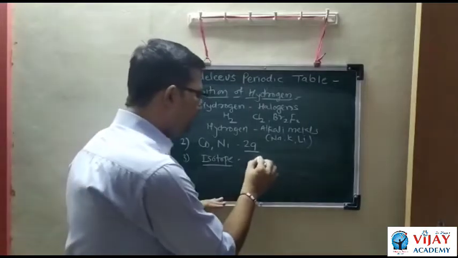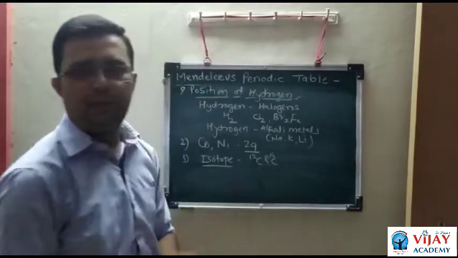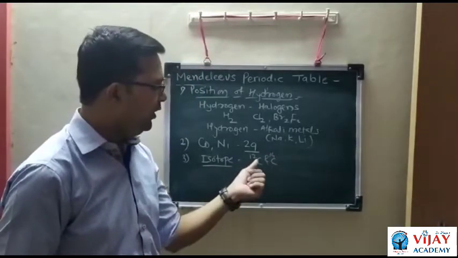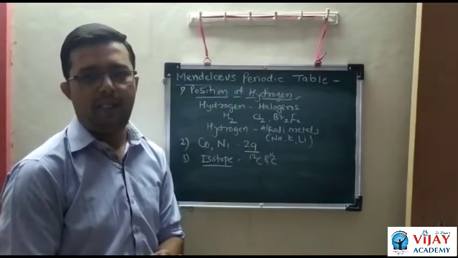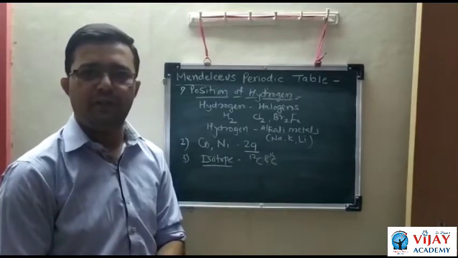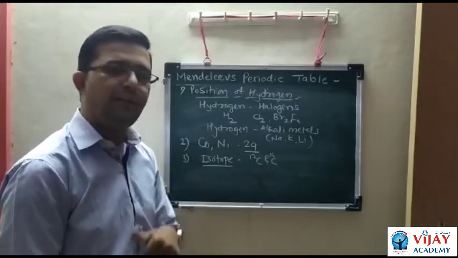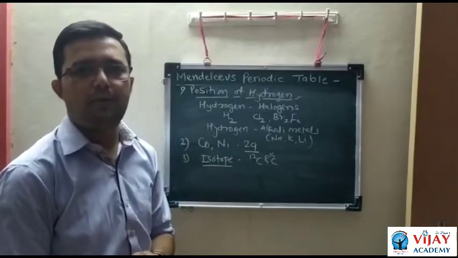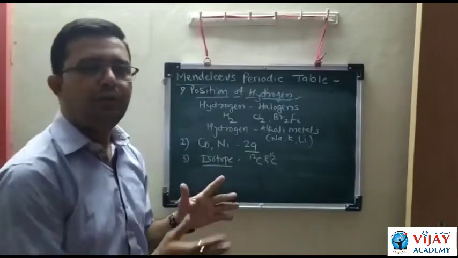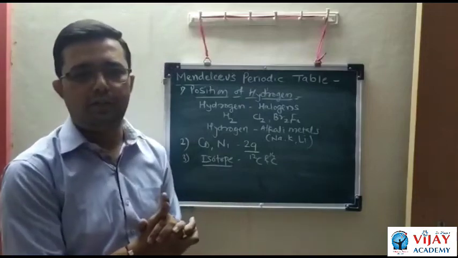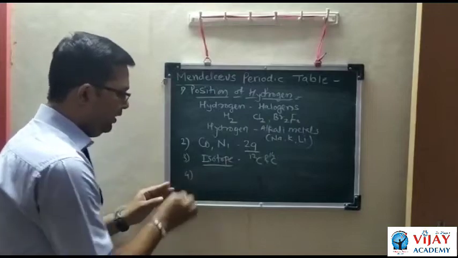For example, carbon 12 and carbon 14. These are isotopes. If we arrange according to their atomic masses, carbon 12 and carbon 14 get different places. Means their mass is different, so their position is different. But isotopic elements have the same chemical properties, and if we arrange the elements according to chemical properties, both elements get the same position because their properties are the same. So this is the major difficulty in arranging the elements, and that is the third demerit of the periodic table.